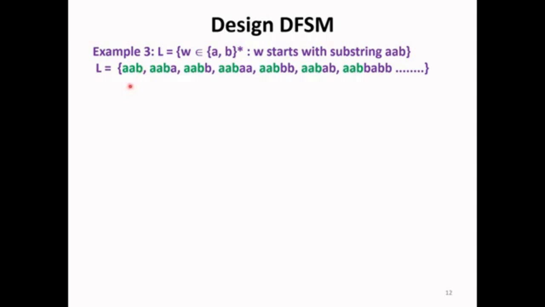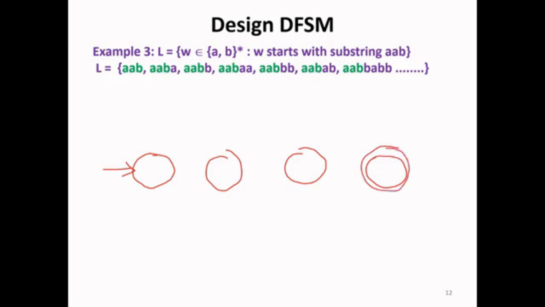So first step is, the first string in this language is AAB, as we have designed for having a substring ending with AAB. So here also we'll first design for the string A, A, B reaching the final state: 0, 1, 2, 3.